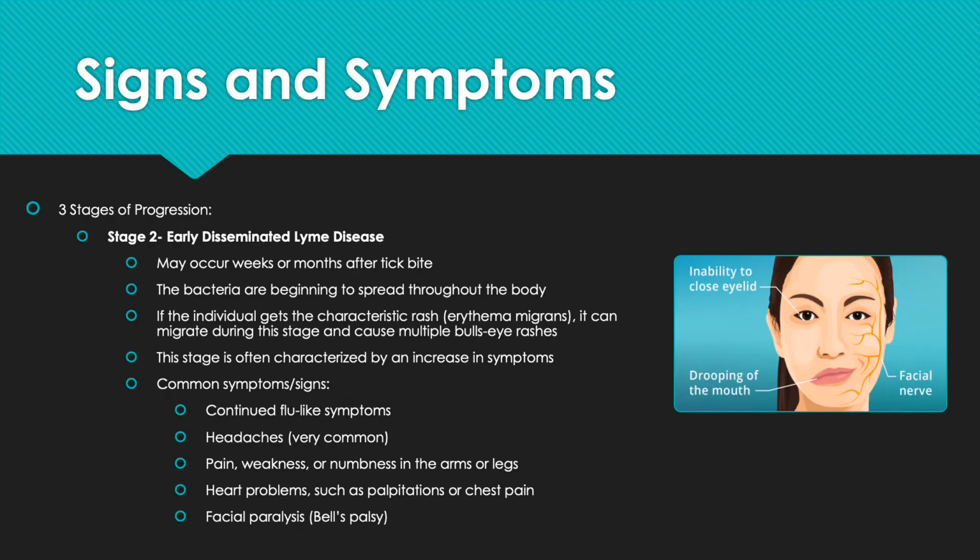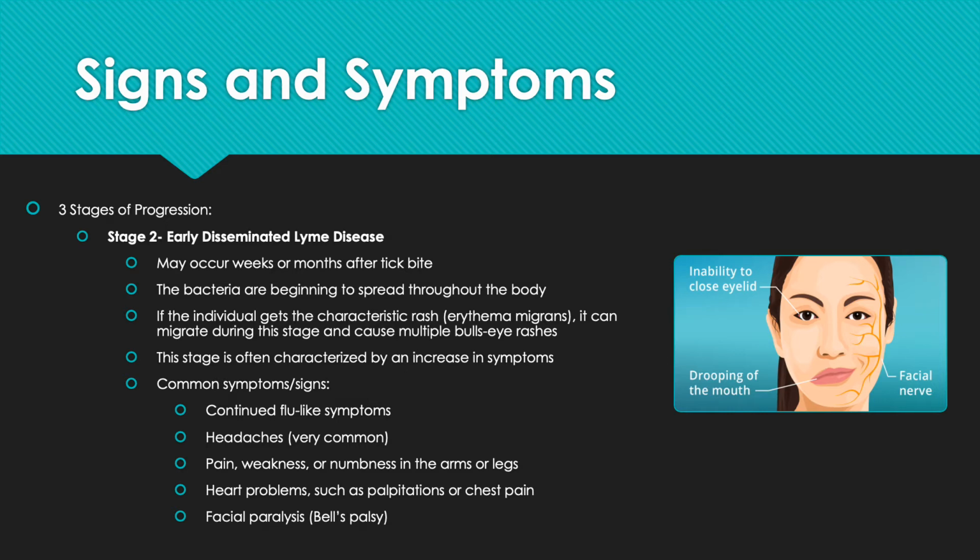The second stage is called early disseminated Lyme disease. This stage may occur weeks or even months after the tick bite. The bacteria have begun to spread throughout the body and are beginning to cause more systemic problems. If the individual did get the characteristic rash, it can migrate during this stage and cause multiple bullseye rashes.